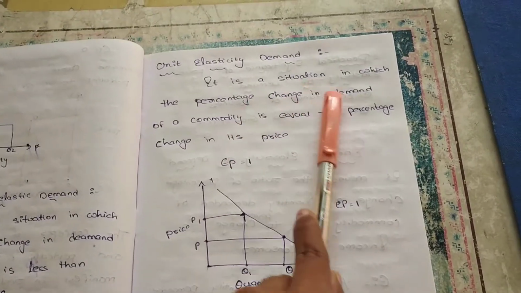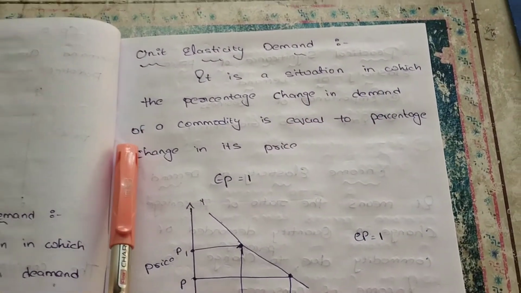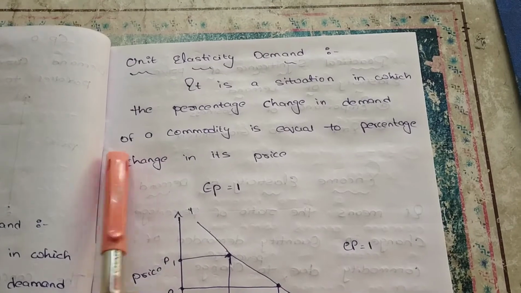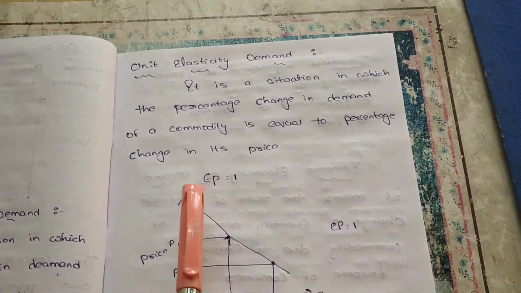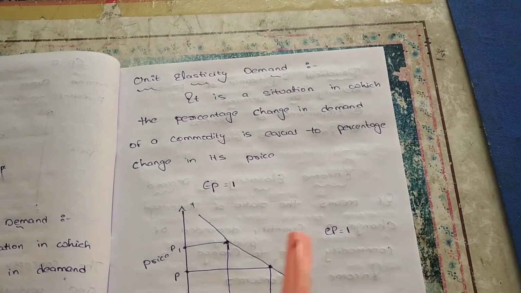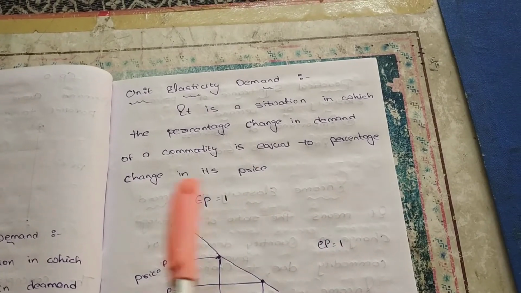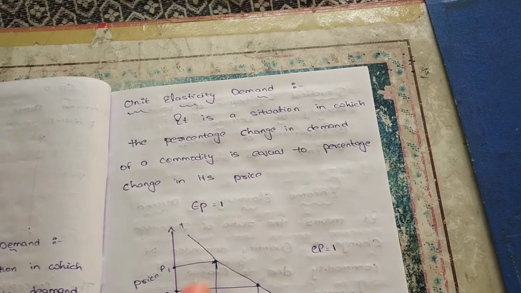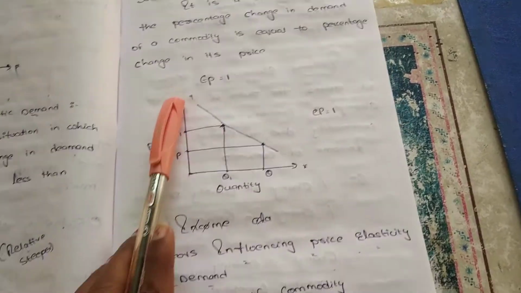Here the percentage change in demand of a commodity is equal to the percentage change in price. If the price increases from 1 rupee to 2 rupees and demand decreases from 2 to 1, you can say there is a constant. It means however much the price increases, the demand decreases by the same proportion. So you can say it is a unitary elasticity of demand.